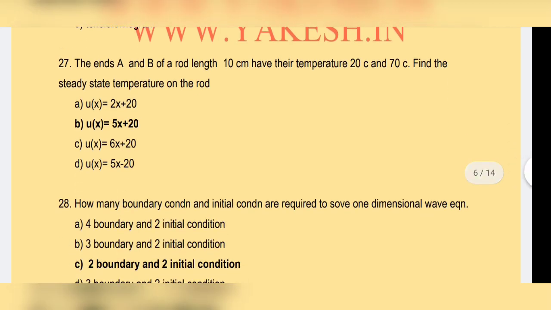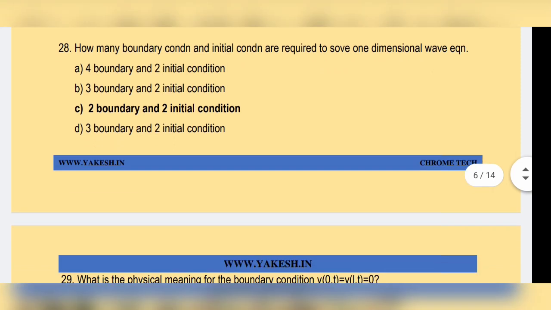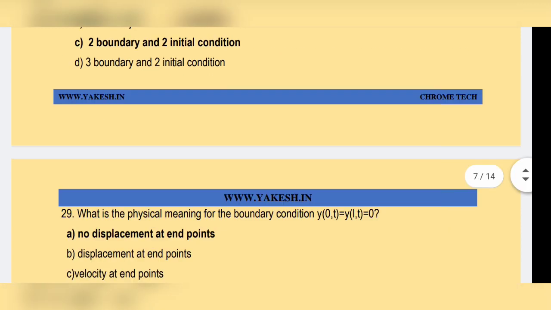The ends A and B of a rod of length 10 cm have temperatures 20 degrees Celsius and 70 degrees Celsius. Find the steady temperature on the rod. U of x equal to 5x plus 20. How many boundary conditions and initial conditions are required to solve the one-dimensional wave equation? Option C, 2 boundary and 2 initial conditions.